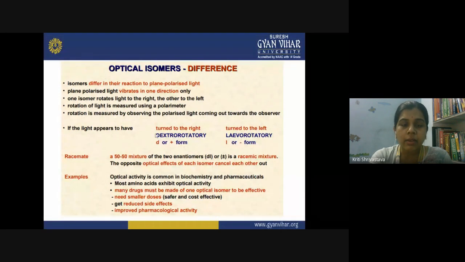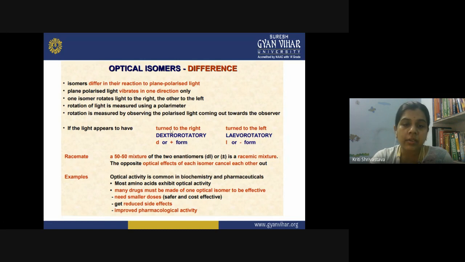So when the optical isomer is turning the light to the right side, this is dextrorotatory, and you call it D form or plus form. D or plus means your molecule is rotating the light in the right direction. And the other isomer will turn the light in the left direction, so you call it levorotatory, and a prefix L or minus is attached before the actual name. So this is the DL denotation of optical isomerism, small d and small l. If you remember, we also have one nomenclature system, capital D and capital L. So we will discuss that later.